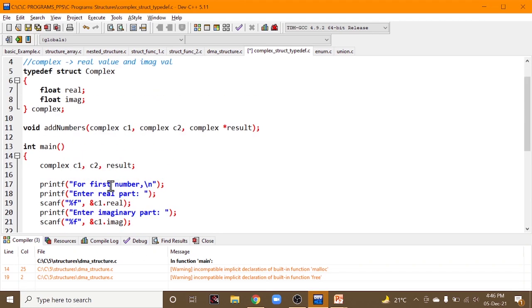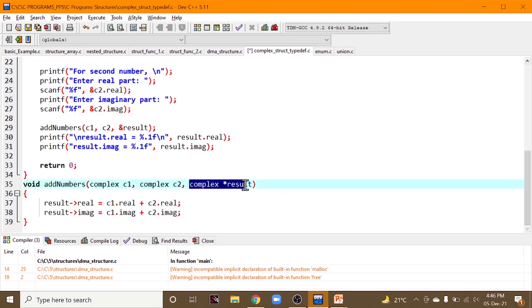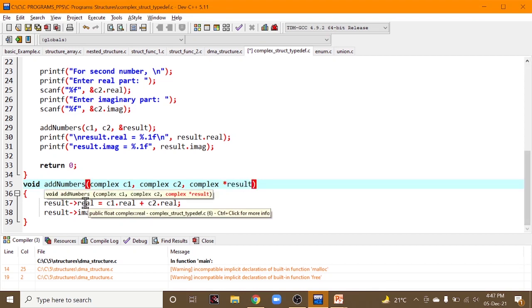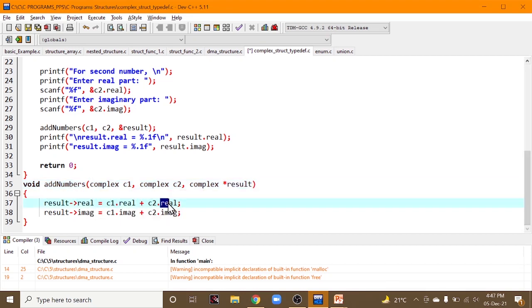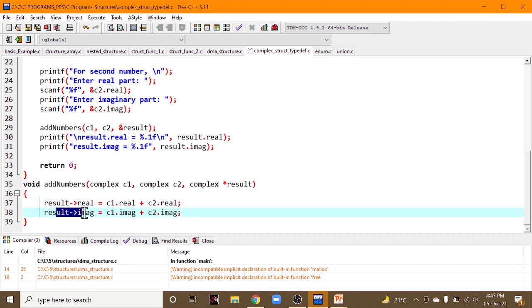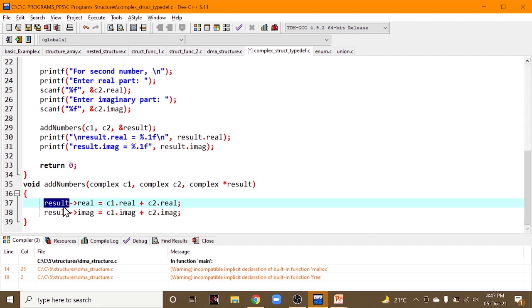So simple program. We are taking C1 for the first number, C2 for the second number, taking the real and imaginary parts of the first and second numbers, and taking a variable called result in order to place the addition of reals of two numbers and imaginary of two numbers. How can you place result pointing to real and result pointing to imaginary? These are new variables of the addition of two numbers. The result whatever you got on adding those two numbers, that is the variable. This result is that variable. Okay,